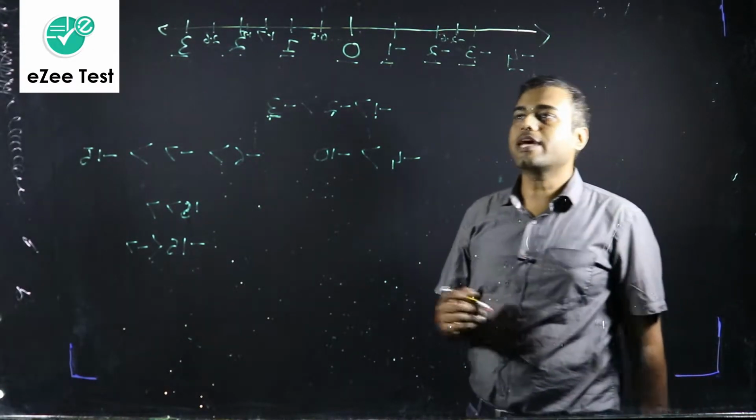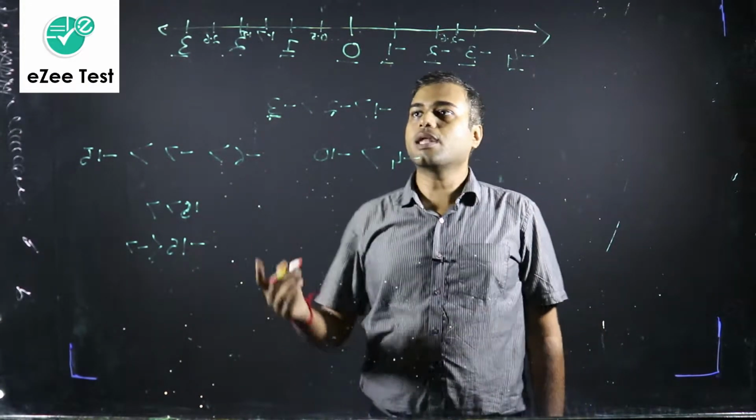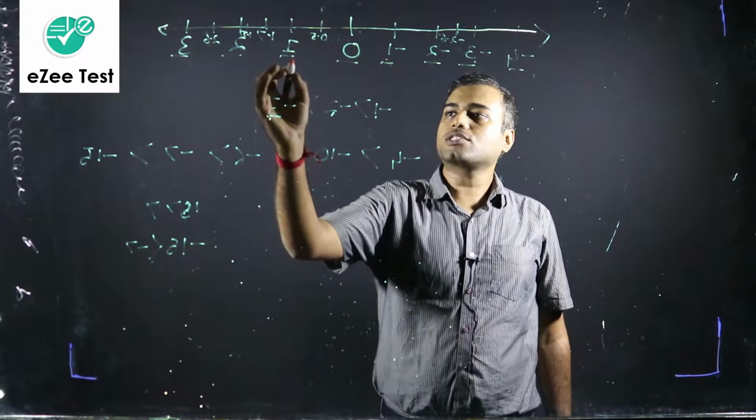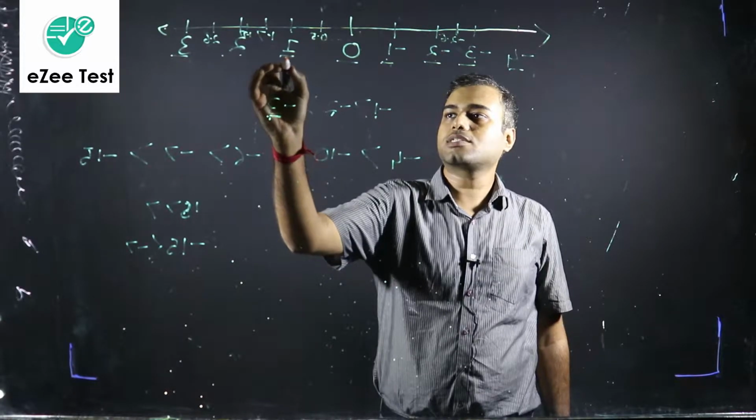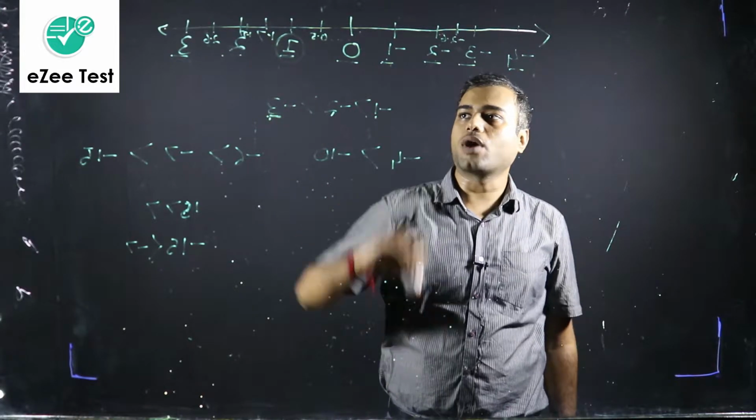Fine. So with this, there are some key points that I think all of you should note that will help us to do the questions. So the key points are, number 1, which is our smallest natural number? The smallest natural number is 1.